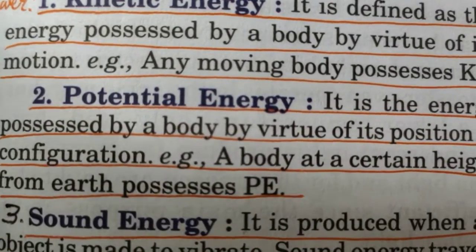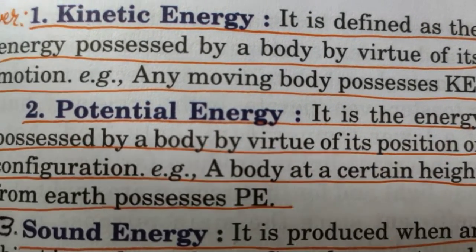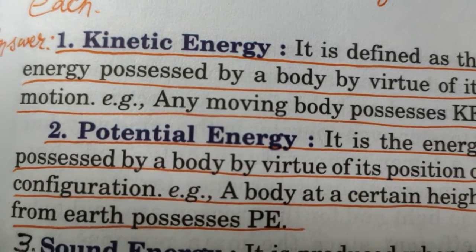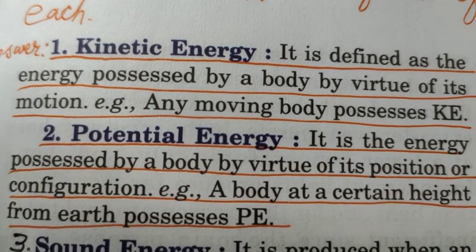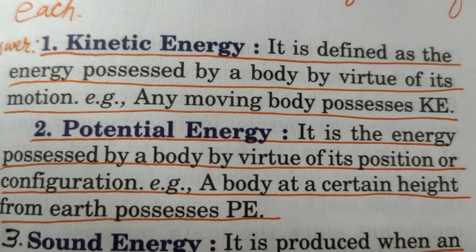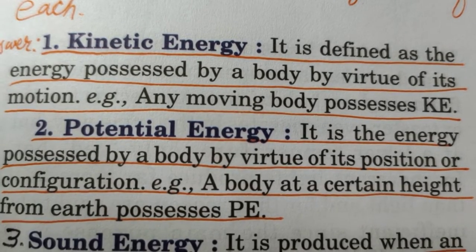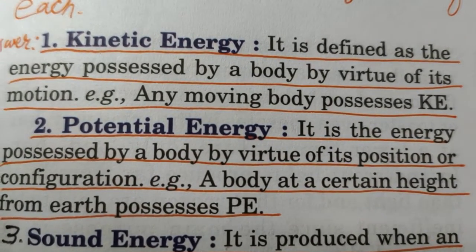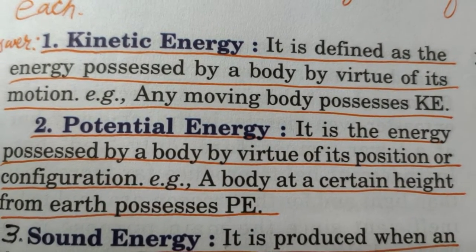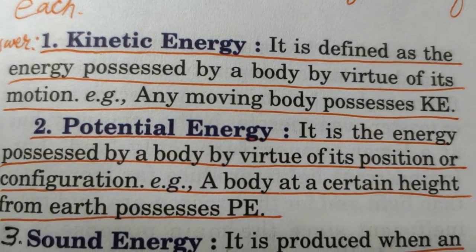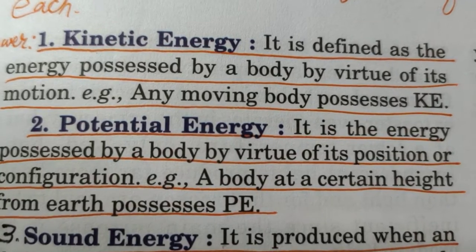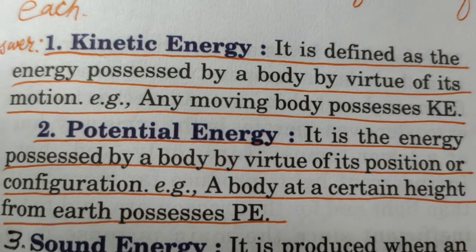Next is potential energy. Potential energy is the energy that a body has due to its position. Now what kind of position am I talking about here? I'll give one example. For example, you have tir dhanush, bow and arrow. How do you shoot an arrow? You place it in the bow. The dhanush is known as bow. You stretch the string of the bow, and then the arrow gets the energy from that stretched bow.